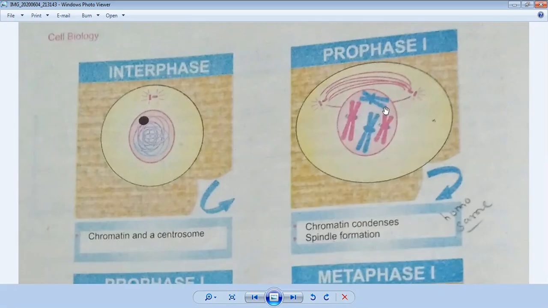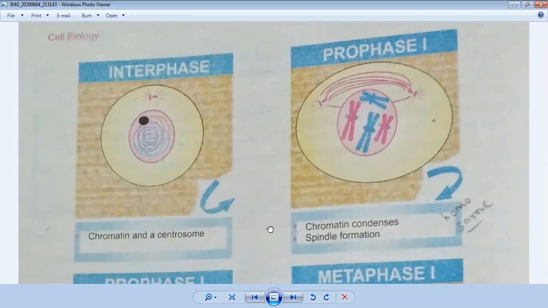So there are almost eight chromosomes in the center of the nucleus, and around the nucleus, the centrosomes are making the spindle fibers. When the cell is divided, during cytokinesis, these spindle fibers will pull the chromosomes towards their poles. Okay, come to the next.